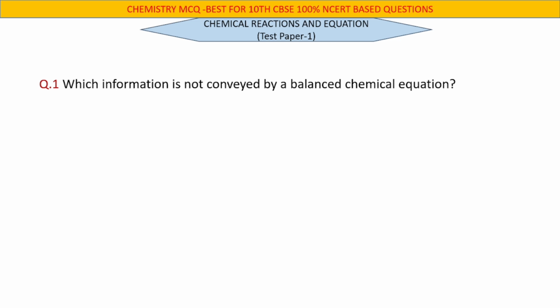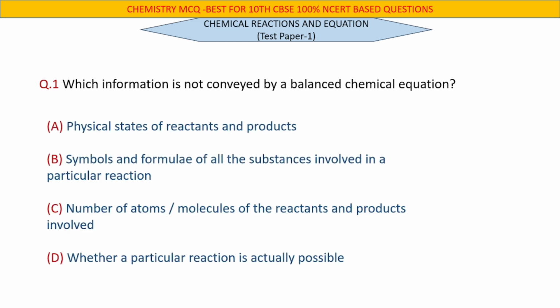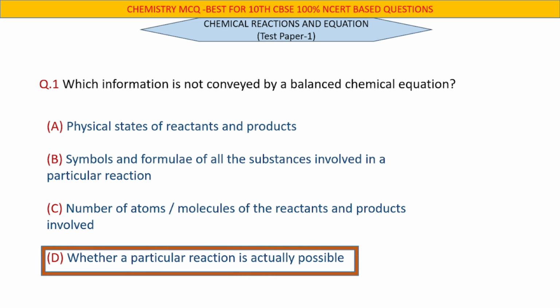Question number 1. Which information is not conveyed by a balanced chemical equation? Right answer: D. Whether a particular reaction is actually possible.